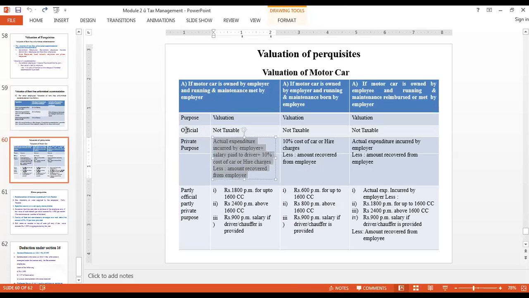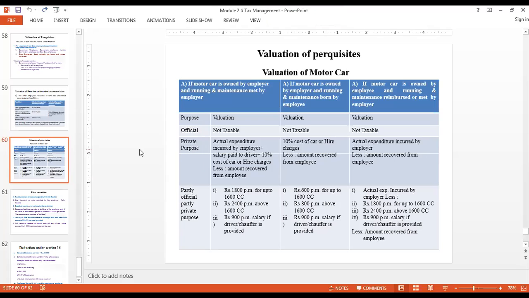Please understand, this is completely official use, this is completely personal use. Okay, if it is for completely personal use, what are the things that we have to take into consideration? Actual expenditure incurred by the employer plus salary paid to the driver plus 10% of the cost of the car or higher charges, less amount recovered from the employee. So generally these problems don't come. We are more concerned about this part.